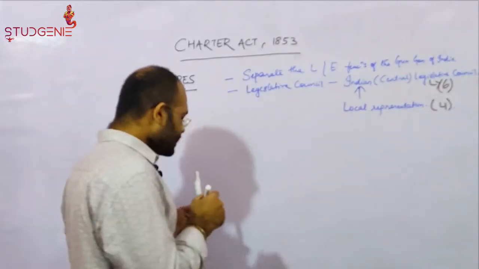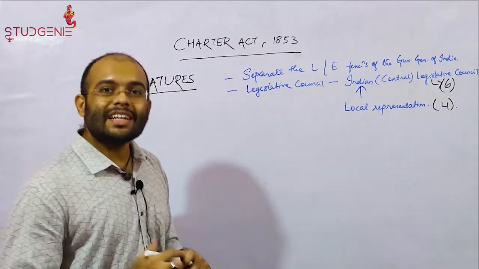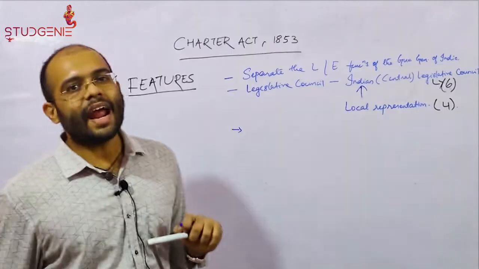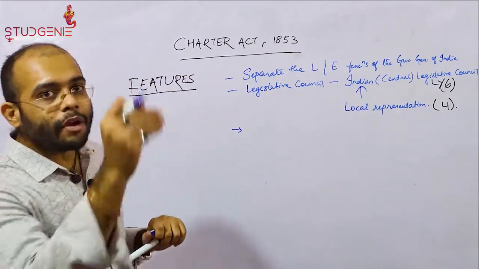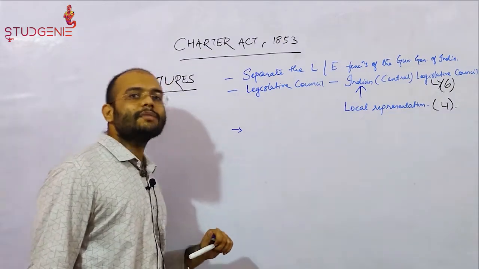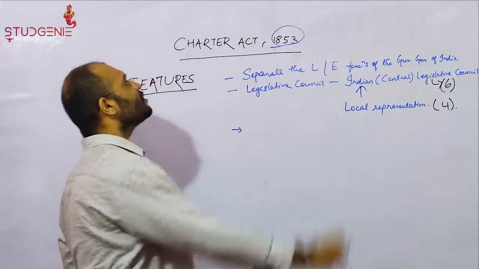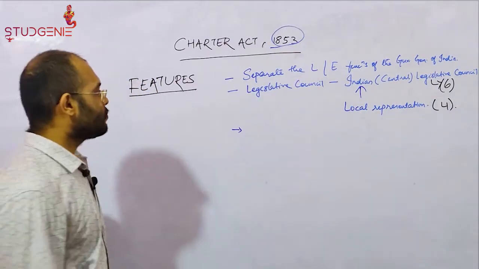Further, as I have told you, the Charter Act of 1833 made an attempt to recruit Indians into civil services, but it failed in its attempt. But the Charter Act of 1853 made it successful.